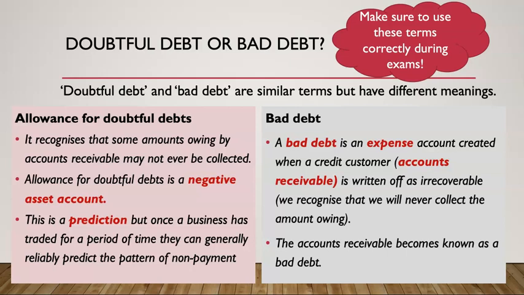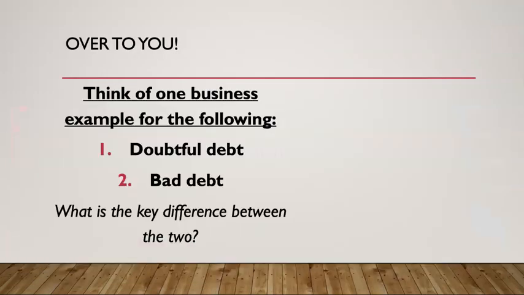But I want you to really understand, allowance for doubtful debts is when we recognise that some of our credit customers will not pay us back, so we reduce our asset. When they don't pay us back, we have what's called a bad debt expense. So what I want you to do is have a think of a business example, and think of an example of that business that would be a doubtful debt and a bad debt. So you can really solidify what the difference is between the two.